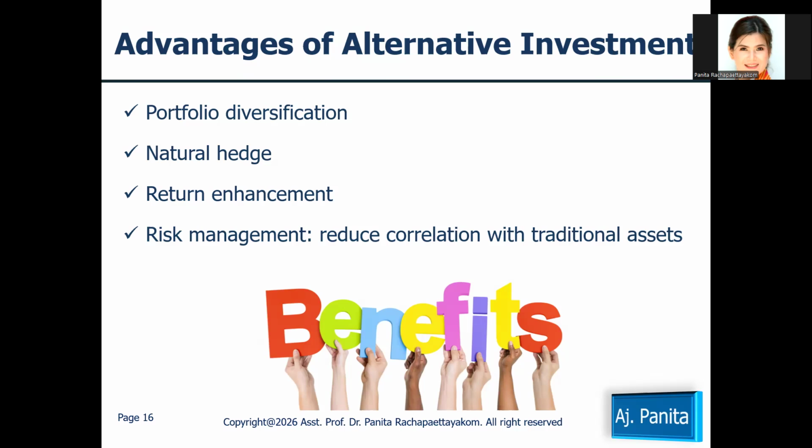The third one is return enhancement. It means enhancing the return of the portfolio model.